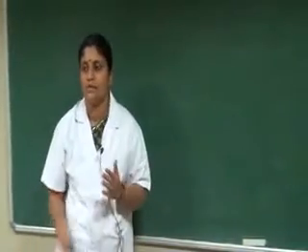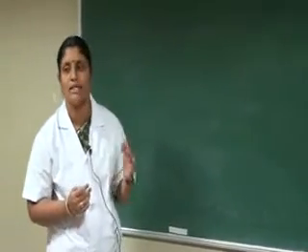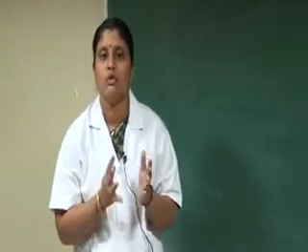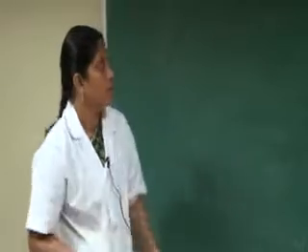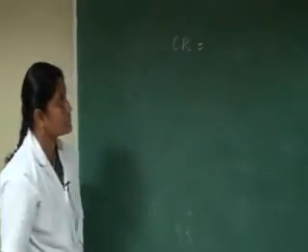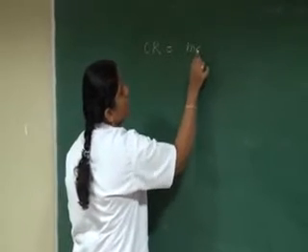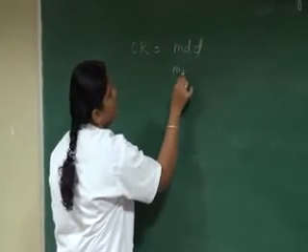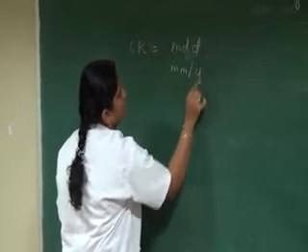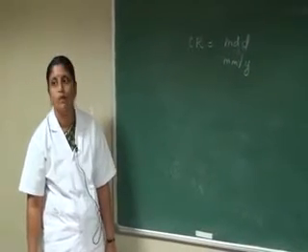We discussed the types of corrosion, the different forms of corrosion, and some factors influencing corrosion. How to calculate the corrosion rate? Corrosion rate, CR, is the metal lost per unit time.